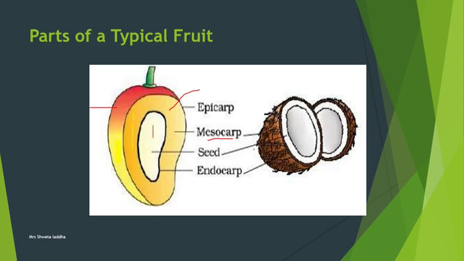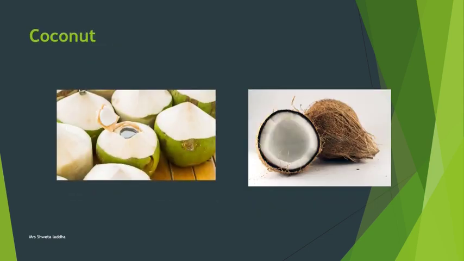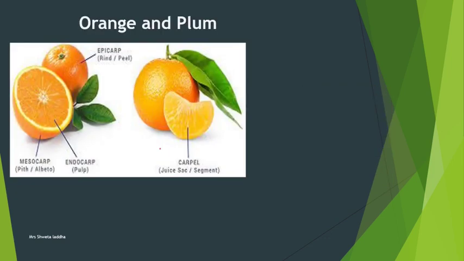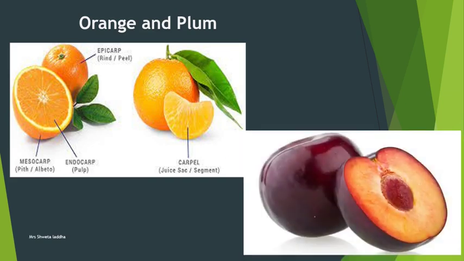In case of coconut, the green part is the epicarp, the fibrous part is the mesocarp, and the brown layer present inside it is the endocarp. The white thing which we see inside, which we eat, which we call copra, is actually the endosperm, and the seed arises somewhere here. So coconut has a fibrous mesocarp. Now, if we talk about orange and plum, plum is almost like a mango. In plum, this is the epicarp, this is the fleshy mesocarp, a stony endocarp, and then there is a seed.